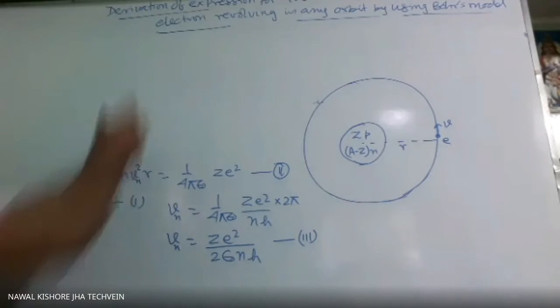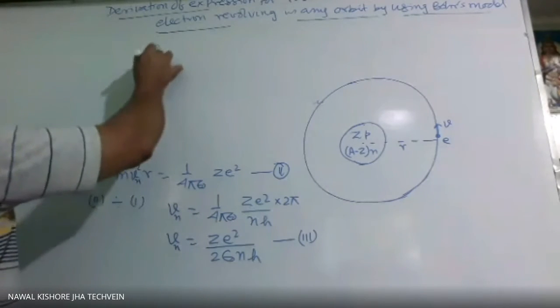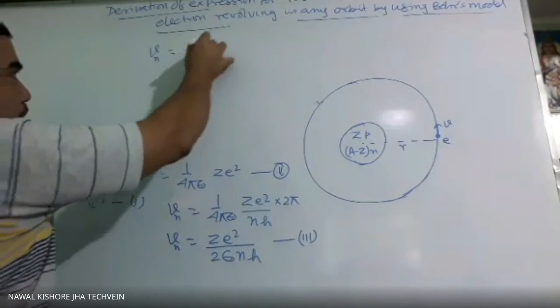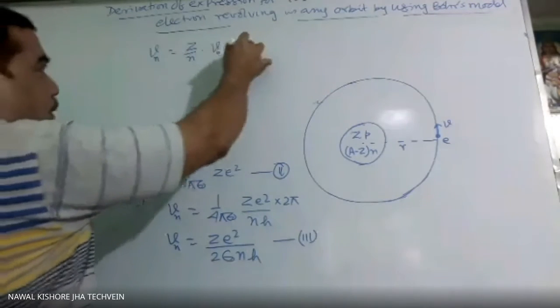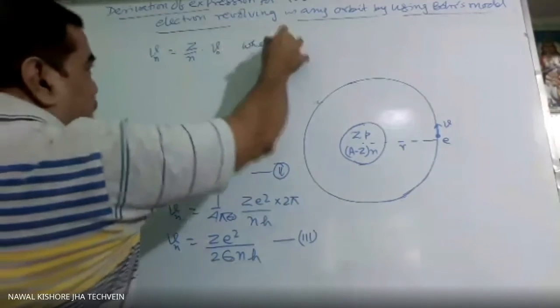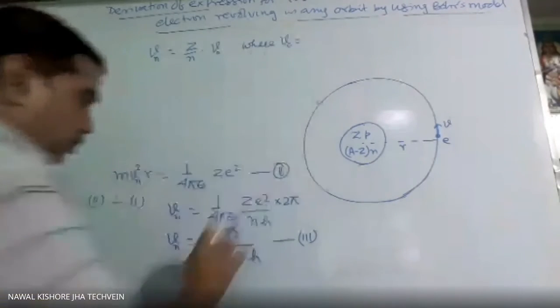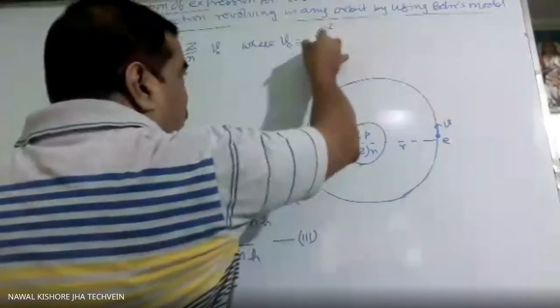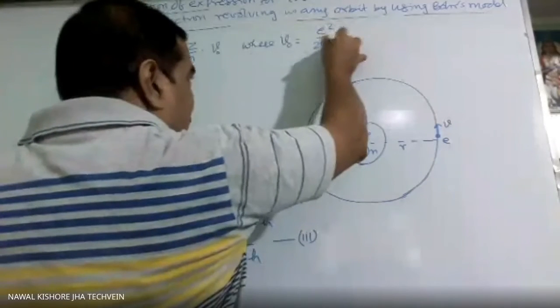So we write this Vn as Z over n times V naught, where V naught is e square over twice epsilon naught h.